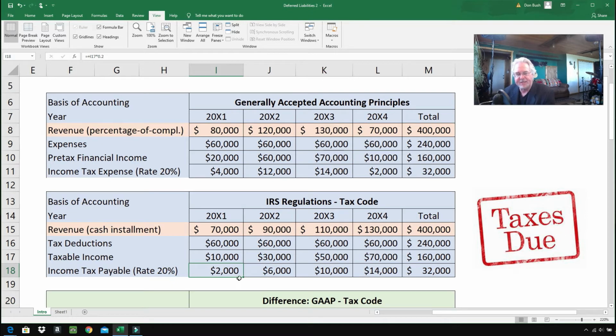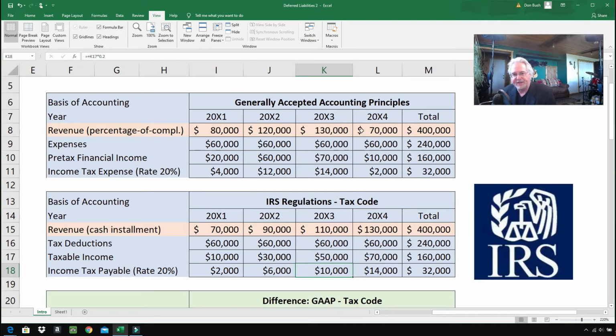In the second year, they have an expense of $12,000, but they're only paying $6,000, and the IRS will not be shorted. The IRS will eventually catch up. That's why it's called a deferred tax liability. In the third year, the same thing. They are writing down a tax expense of $14,000, but only have to pay $10,000. But no worries, the IRS is about to catch up. So in the last year, they had revenue of $70,000 on the percentage of completion basis, income tax expense of $2,000. This is going on their financial statements, but according to their tax return, it's a much different story, because